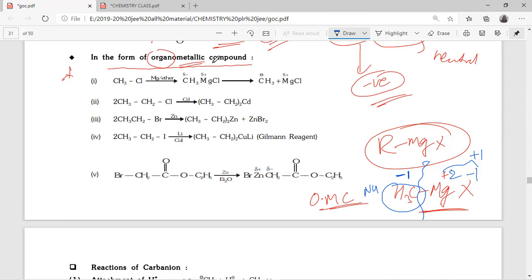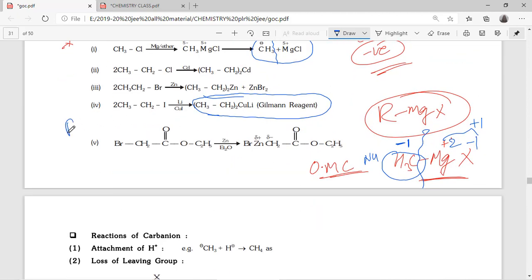So in organometallic compounds also, RMgX separates into R minus and MgX plus. These are all organometallic compounds. The carbon is attached to metal. You can see Gilman's reagent. It is very, very important. Grignard reagent and Gilman's reagent. The common formula of Gilman's is R2CuLi, and Grignard's is RMgX.